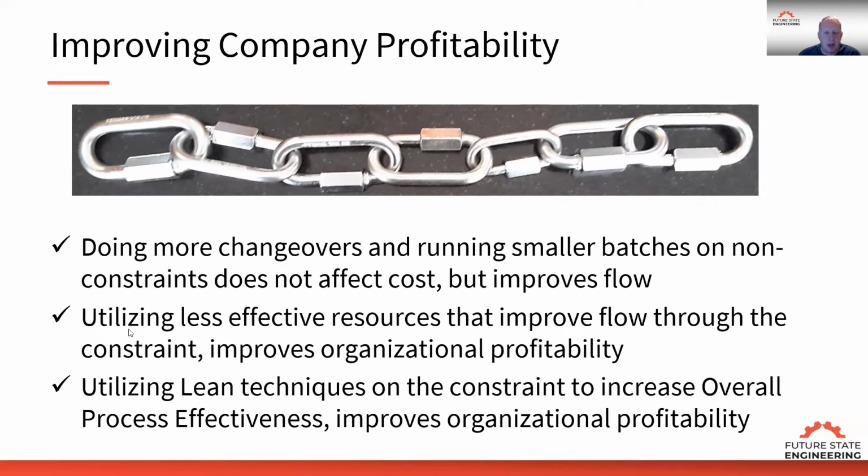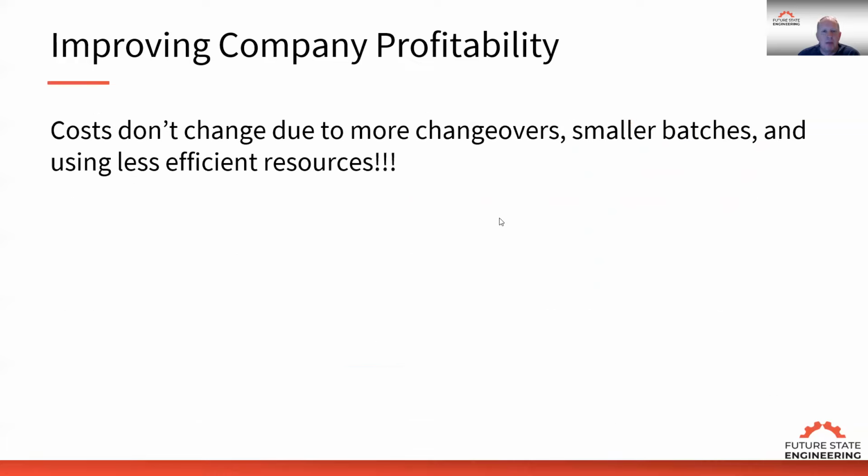Utilizing less effective resources by improving flow through the capacity constraint resource actually improves organizational profitability. And utilizing lean techniques on the constraint to increase the overall process effectiveness also improves organizational profitability.